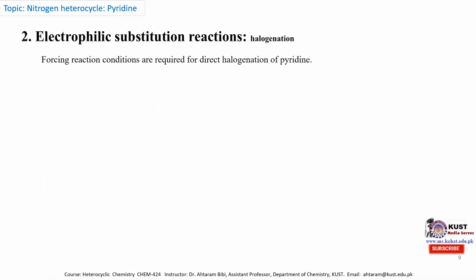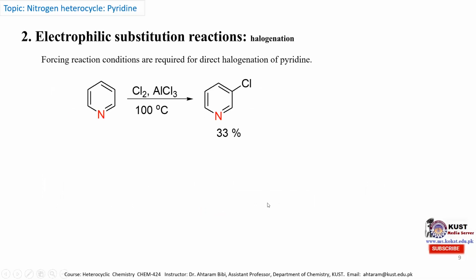The third electrophilic substitution reaction is halogenation. Direct halogenation also requires drastic conditions. For example, if we want to chlorinate this pyridine molecule, then we need chlorine and a Lewis acid catalyst, aluminum trichloride.